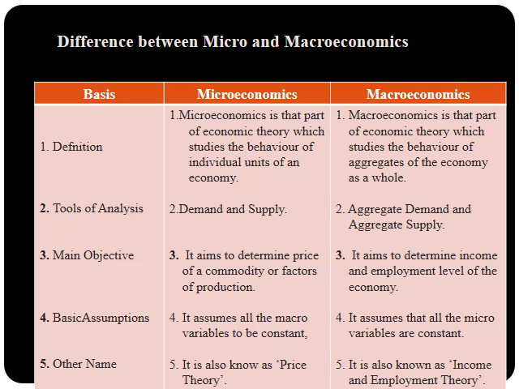Tools of analysis. What are the tools of analysis in microeconomics and what are the tools of analysis in macroeconomics? Here in microeconomics it is demand and supply. Demand for a commodity and supply of a commodity determine the price of a commodity. When we talk about macroeconomics, it is aggregate demand and aggregate supply. Now, what is the difference between demand and aggregate demand?